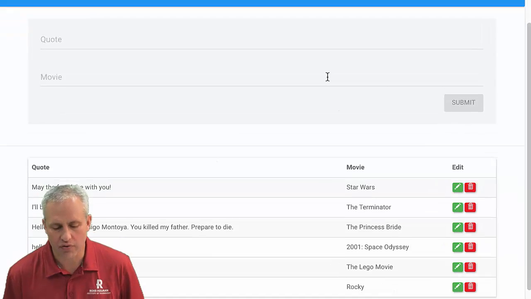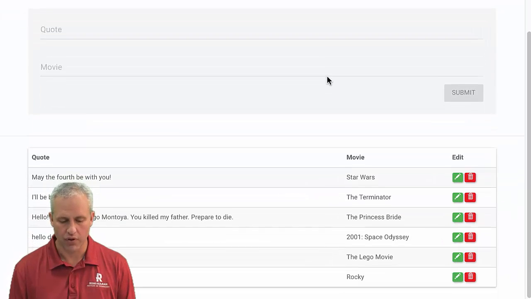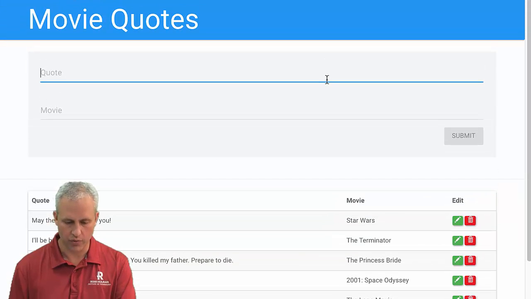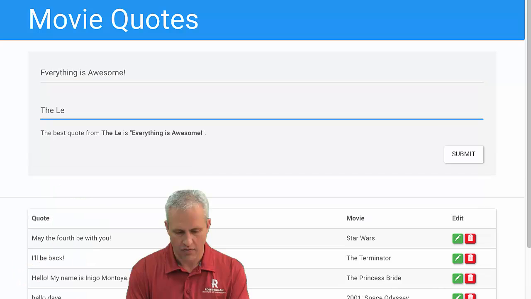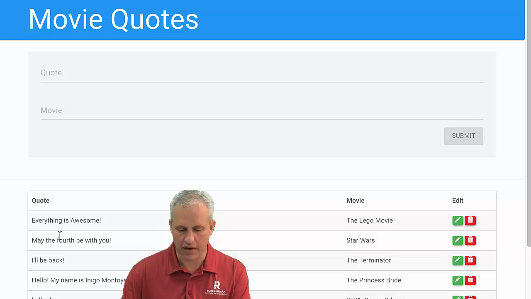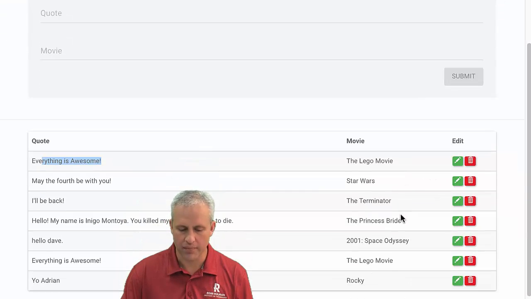The idea of movie quotes, just to do a little example, is that you put in a quote. See if I've got any short ones here. So we always use "Everything is awesome" from the Lego Movie. And you can see that as I'm typing, it's live updating down here as well. And then when I submit it, it's at the top of my list. So it's "Everything is awesome" from the Lego Movie.